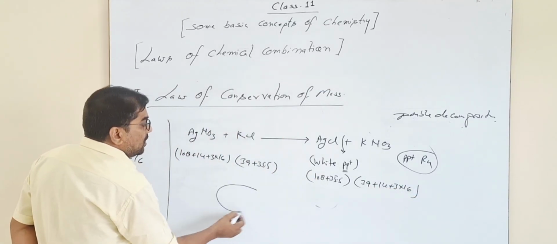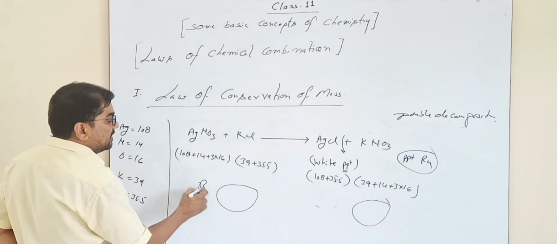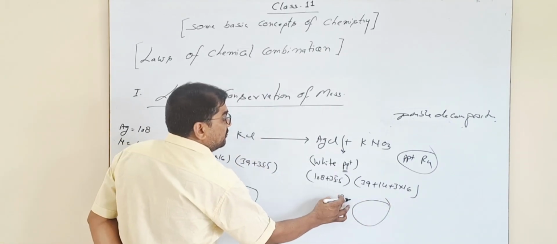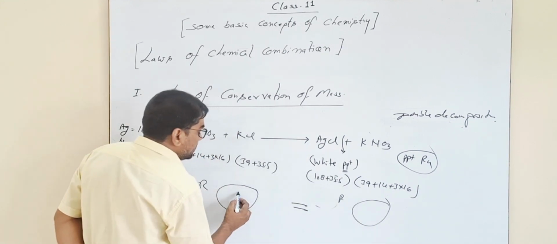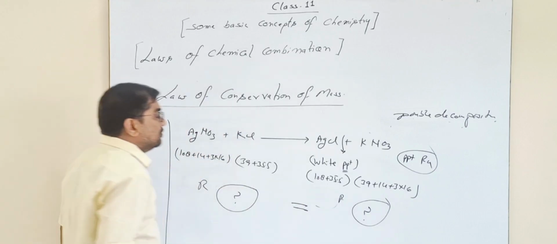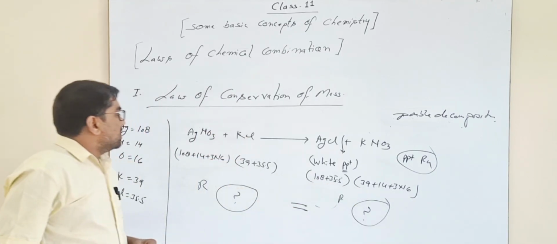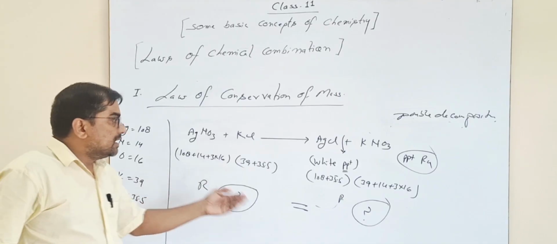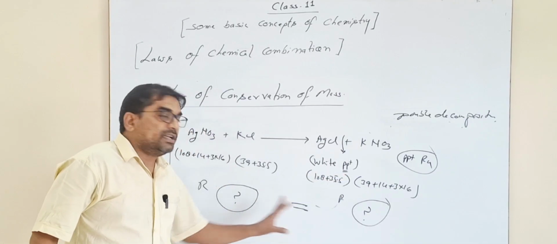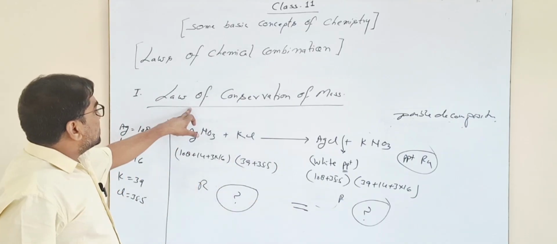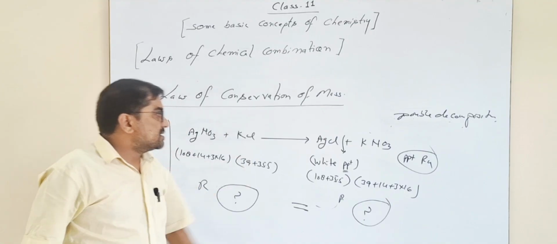You will get the overall value obtained for the reactants and for the products to be the same. You may put in the values after adding these atomic masses on the reactant side and on the product side. Both the values you obtain will be the same. That's why this also explains the law of conservation of mass.